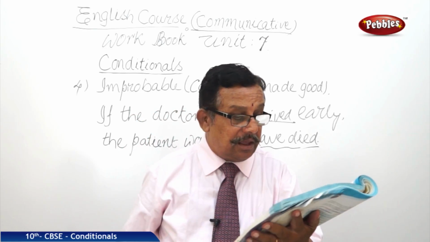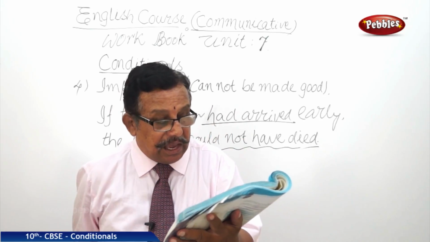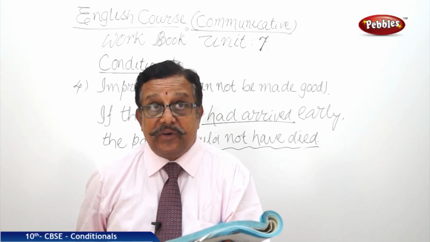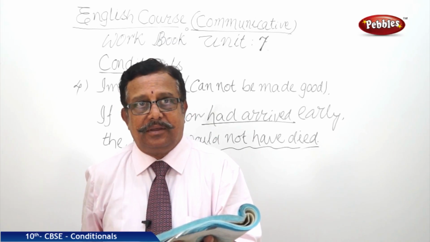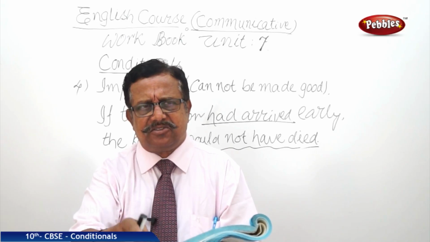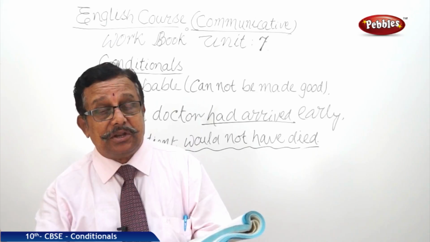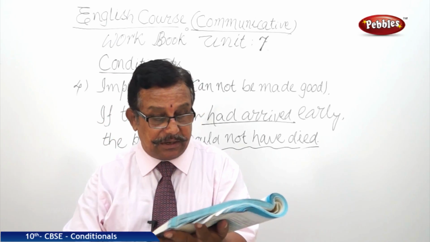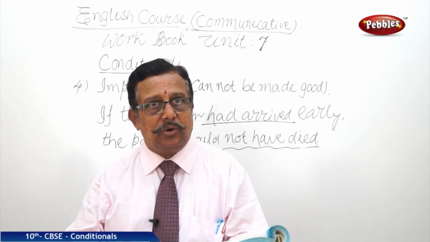And next is, if present perfect, future form. If you have finished reading, I will switch the light off. It means the work should be completed just now, present perfect. And next is a future, simple future, that way we are using. If plus present, may, might, must, should, can, how we are using, that I have told you.